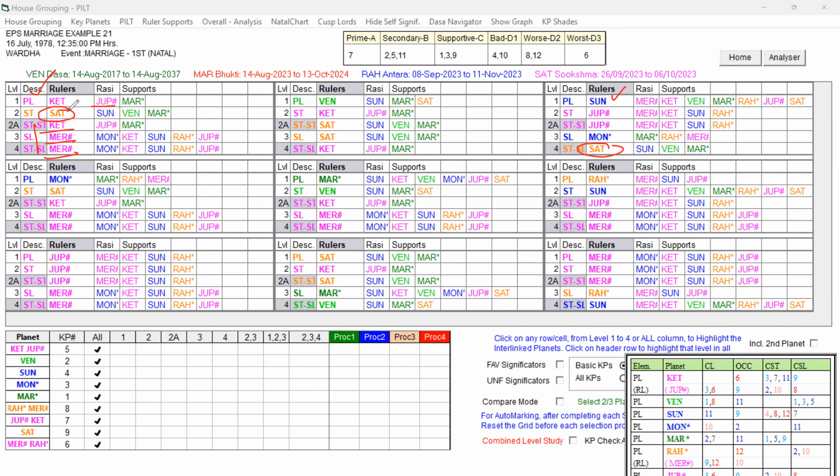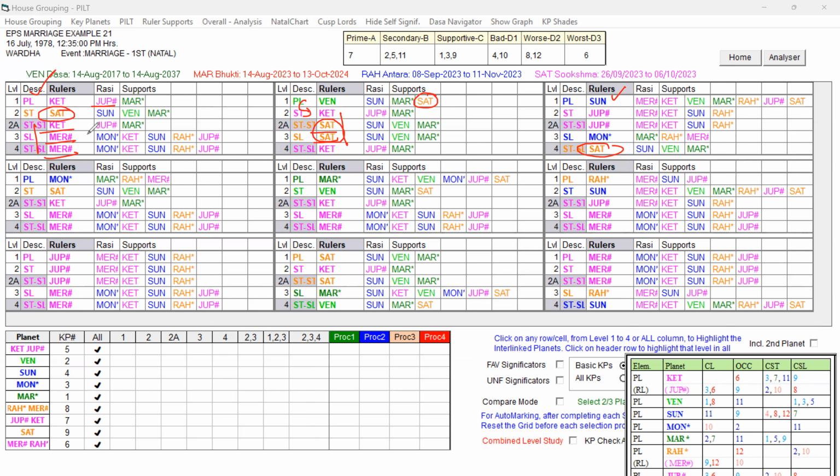In Ketu Dasa, Venus Bukti started. Venus is the green planet. You can see Venus is the Lagna Lord, 11th occupant, good key planet, in the star of Ketu, and the 12th level Saturn, sub-level Saturn. You can see these two, and it has got Saturn in supports. This is not good. The source is okay, but look at these planets.